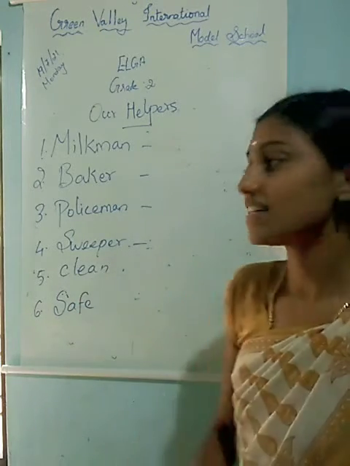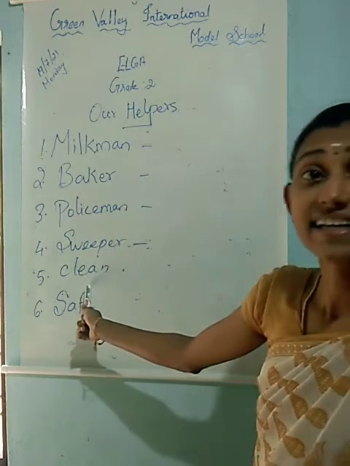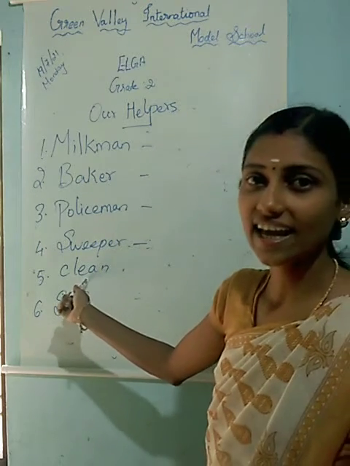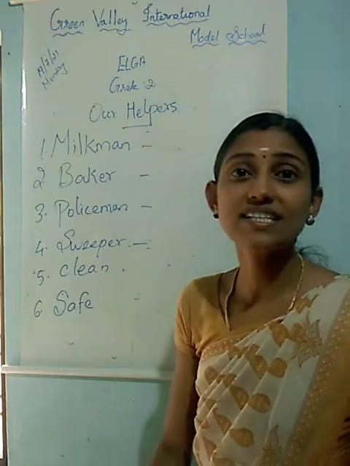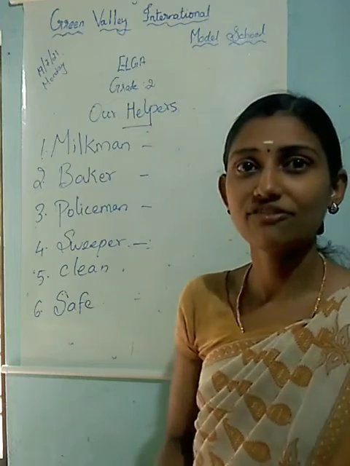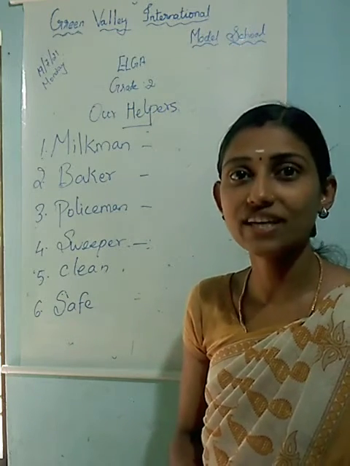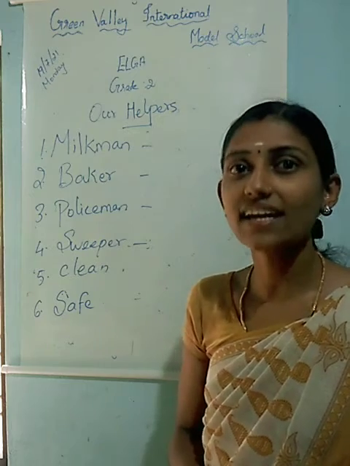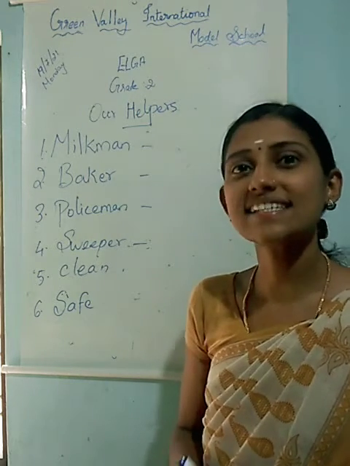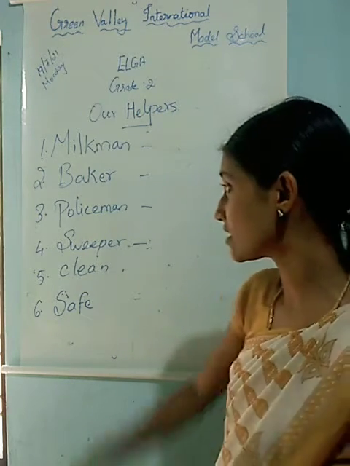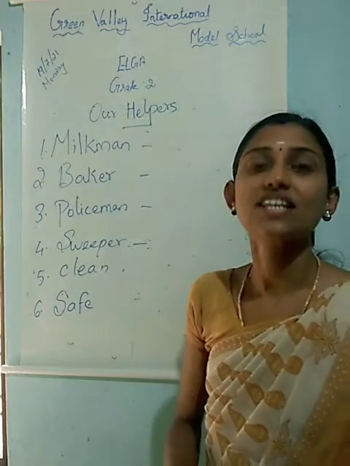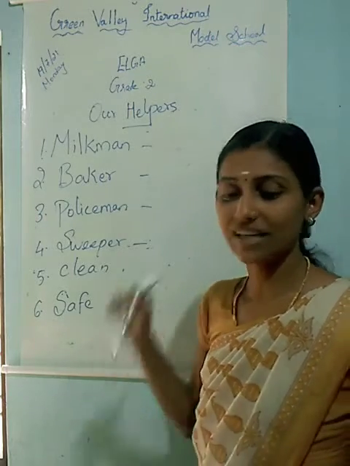Clean. C-L-E-A-N. Next word is safe. S-A-F-E. Safe. Okay, children. So, these are the 6 words given in your book as vocabulary words.